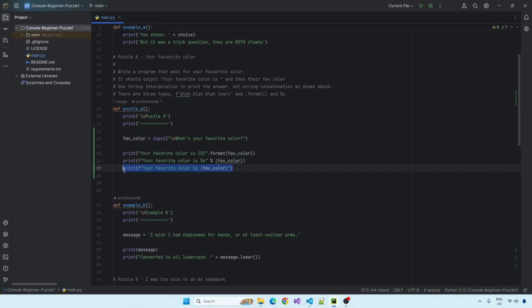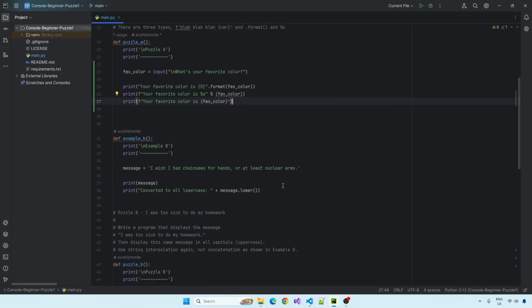I think this is the best one, simply because it's readable. You don't have to think, okay, this goes in here and this goes in here, what's the numbers? This one almost certainly came a bit later in the Python language. These two were probably there before this one. So that last one is what I'll be using going forward.